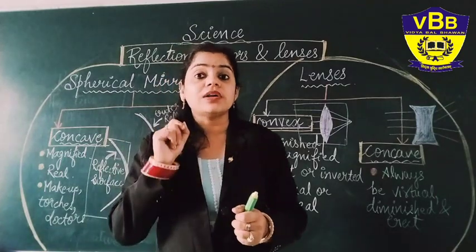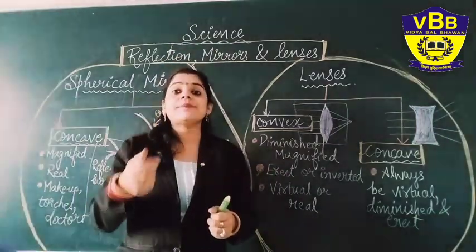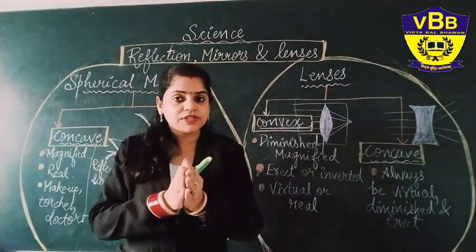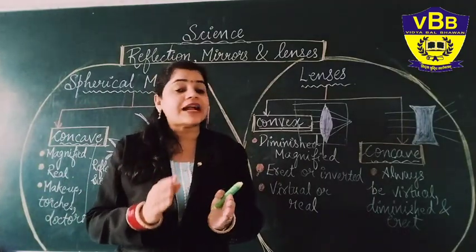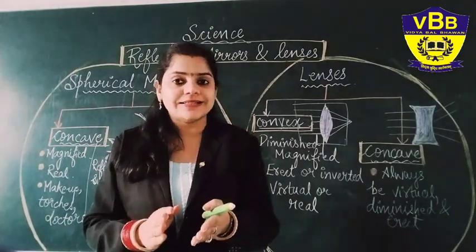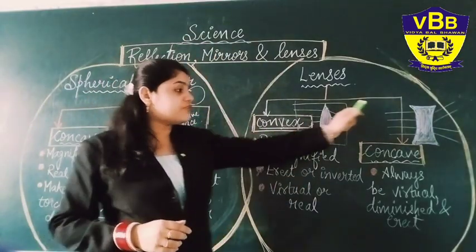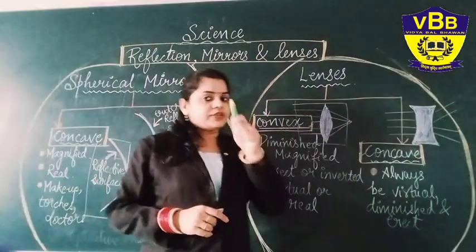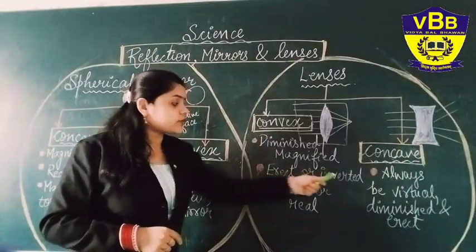But in case of convex, that can be diminished also, magnified also. अगर आप उसको थोड़ा सा भी आगे पीछे करेंगे, there will be a change of the size of the object, and if that happens, that means that will be the convex lens. Okay, the convex lens is showing you both diminished and magnified, but concave always diminished. Okay, first difference. Second difference, the convex lens is showing you erect or inverted.